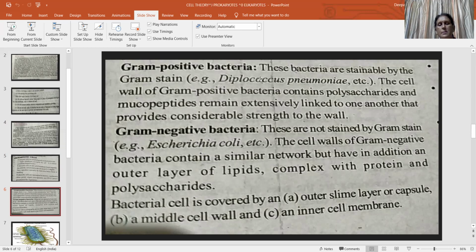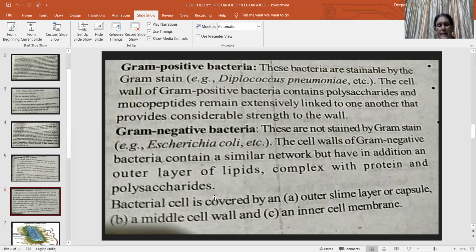So what is the difference between gram-positive and gram-negative? Gram-positive bacteria can retain the gram staining color, while gram-negative cannot. In gram-positive bacteria, the cell wall contains a polysaccharide and mucopeptide, while in gram-negative bacteria, the polysaccharide or mucopeptide layer is absent, but the outer layer consists of lipid complex with protein and polysaccharide.